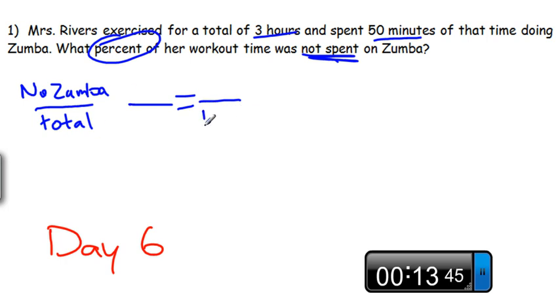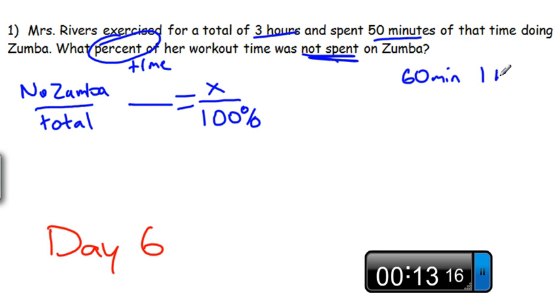Alright, total percent, always 100%. We don't know the percent of time she spent doing Zumba yet, we can call that X. Over here, if we talk about actual time, well, we have 3 hours on the left, 50 minutes on the right here. We can't really mix minutes and hours, so we gotta say how many minutes would be in 3 hours. Well, if we have 60 minutes